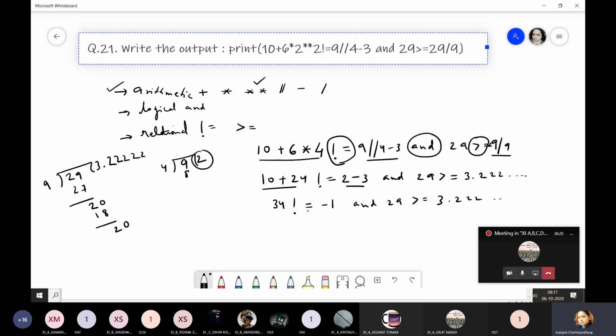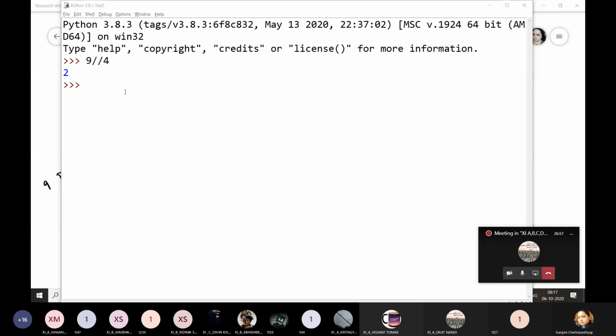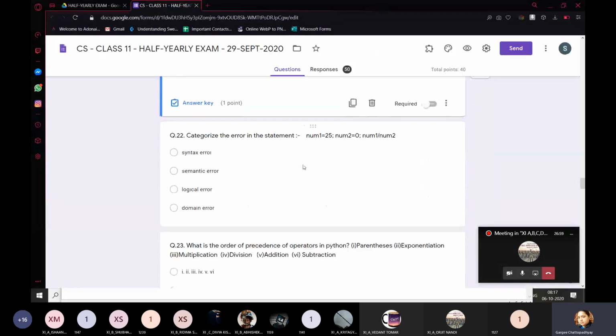Now it's time for the relational operators. Okay, so we are going to compare LHS with RHS. So 34 not equal to minus 1 will give you what? True. And 29 greater than equal to this is also true. True and true. We know that if the first value is true in case of AND, it checks the second value. It returns the second value. Second value is also true. So your answer is going to be true. I hope everybody understood this.